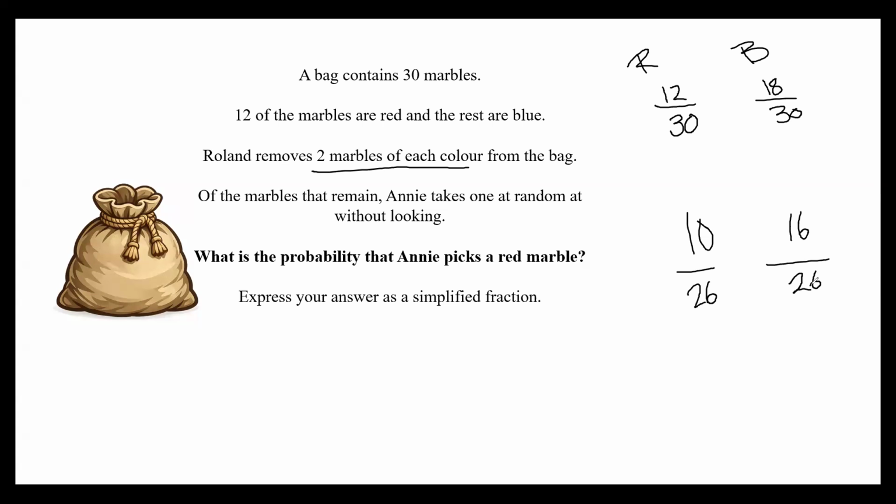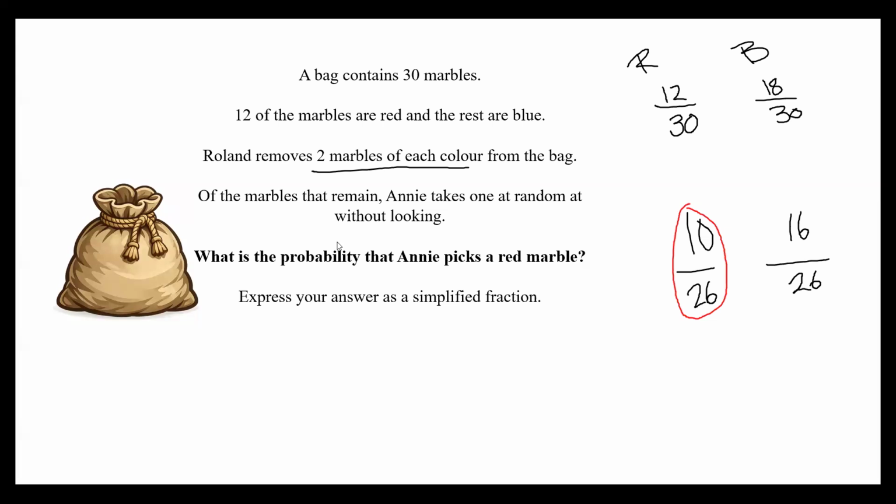Then it says, of the marbles that remain, Annie takes one at random and without looking. What is the probability that she picks a red marble? Okay, so we know that the new fraction for the red marbles is 10 over 26. So that's the answer, but we must express our answer as a simplified fraction, okay? Let me go to the chat.